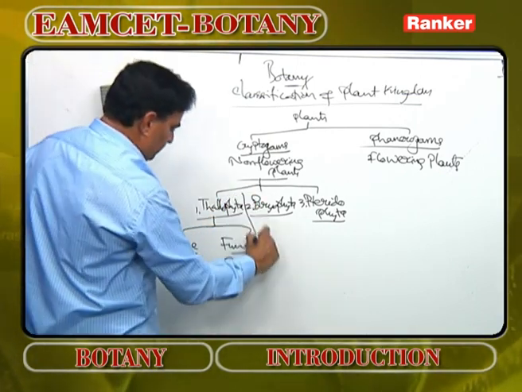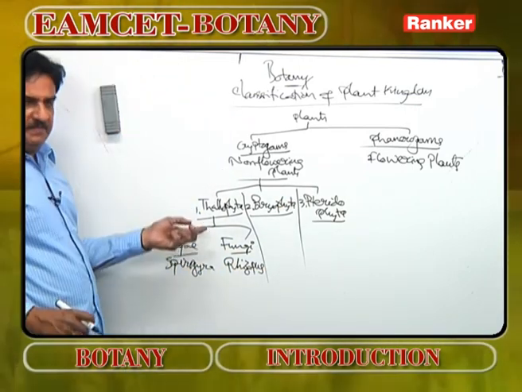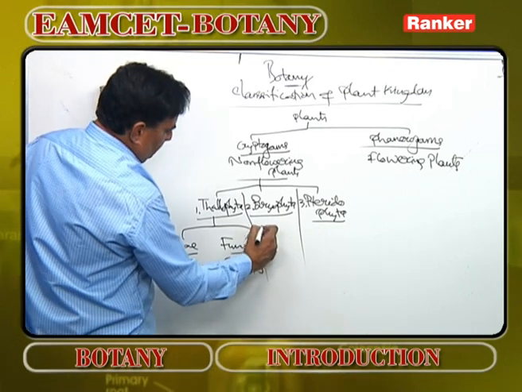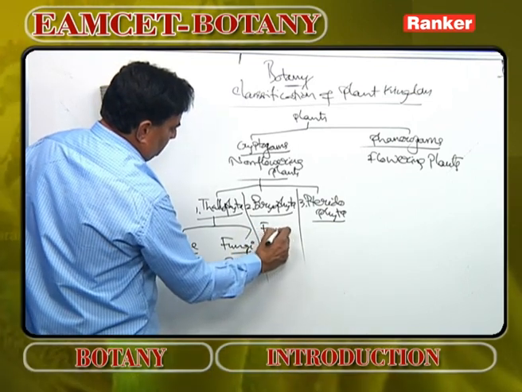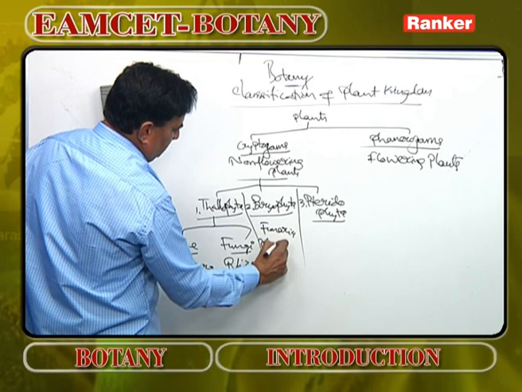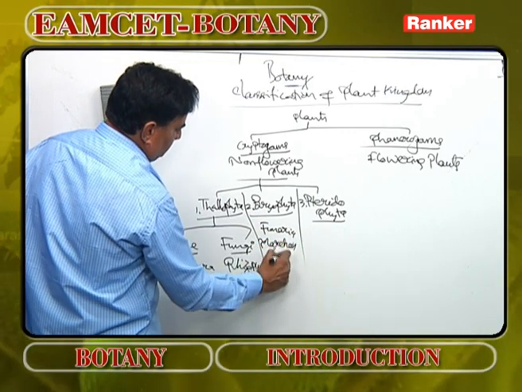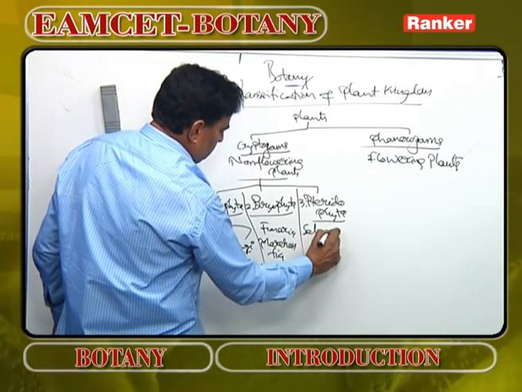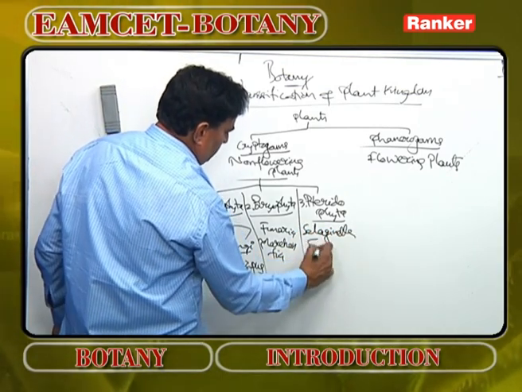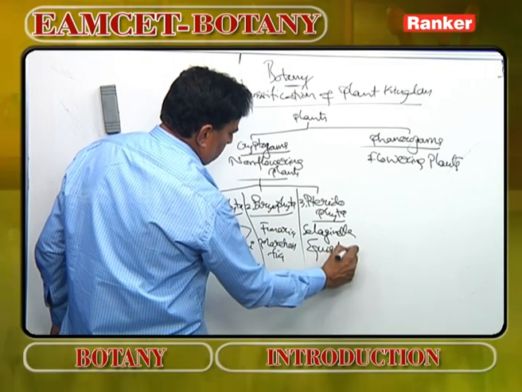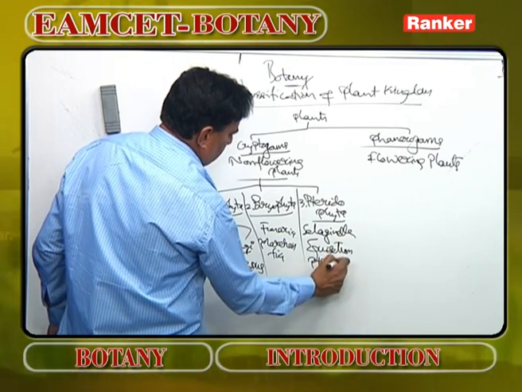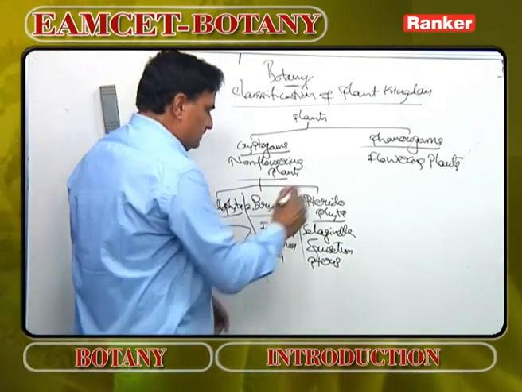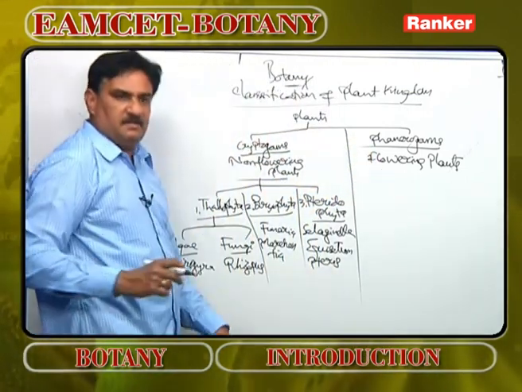Then bryophytes. Previously I told they are amphibians of plant kingdom. Examples are Funaria, Marchantia and many others. Pteridophytes, vascular cryptogams, examples Selaginella, Equisetum, Pteris, etc. Pteridophytes for the first time have developed vascular tissues, that's why they are very popularly known as vascular cryptogams.